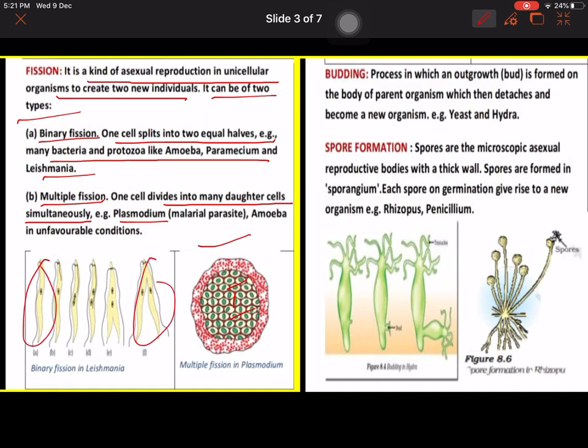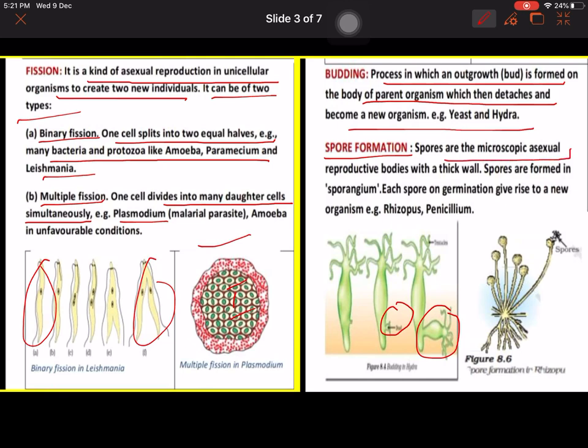Next is budding, a process in which an outgrowth, a bud, is formed like this on the body of a parent organism, which then detaches and becomes a new organism. Yeast and Hydra are the examples. Fourth is spore formation. Spores are microscopic asexual reproductive bodies with a thick cell wall, which are present in the sporangium, and spores are formed in the sporangium. Each spore on germination gives rise to a new organism. Rhizopus and Penicillium are the examples.